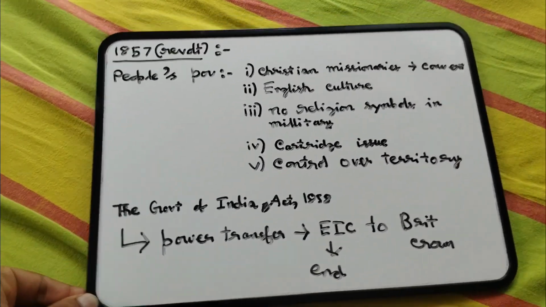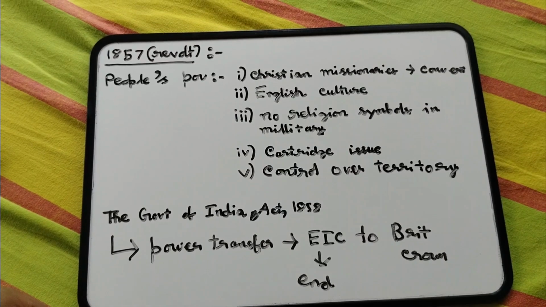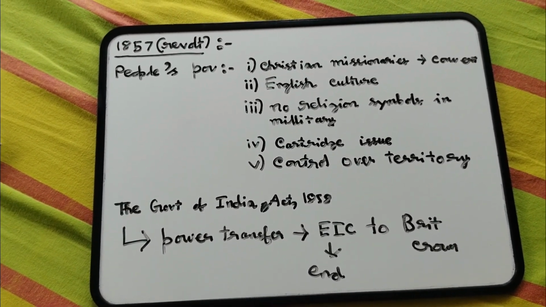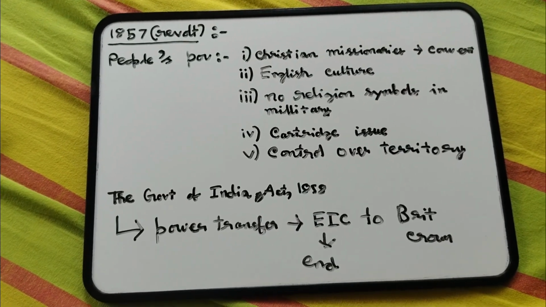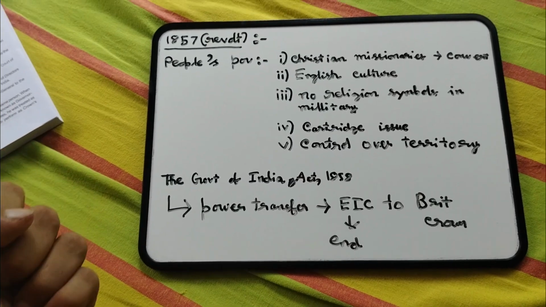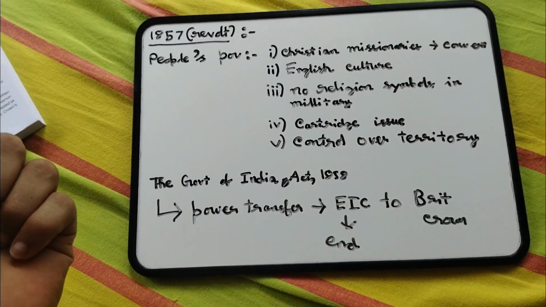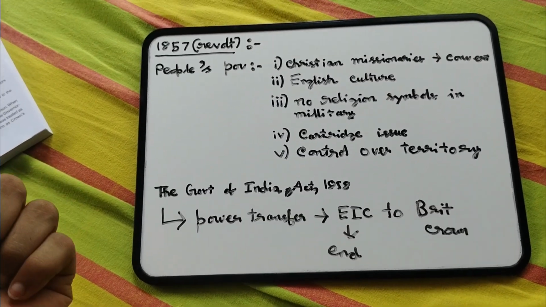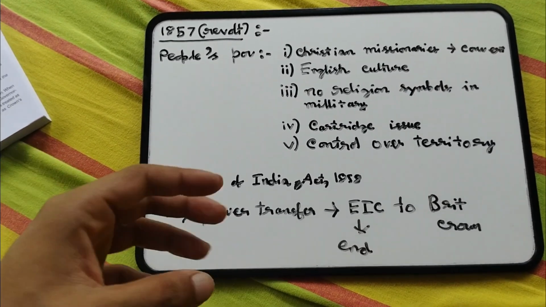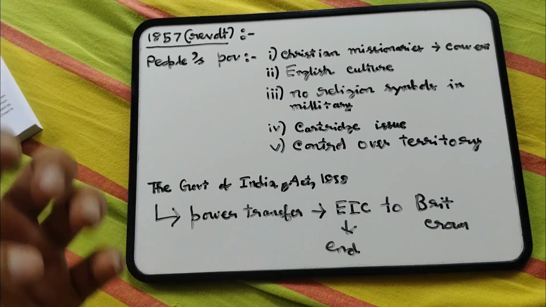Now, as we talked about how Christian missionaries were set up, obviously people thought it was an attack on their culture. There were widespread rumors that these missionaries were set up to convert their religion, so sentiments were getting harmed. Also, the setting up of English schools and English culture, people were against it, because they saw it as harm to their own culture.